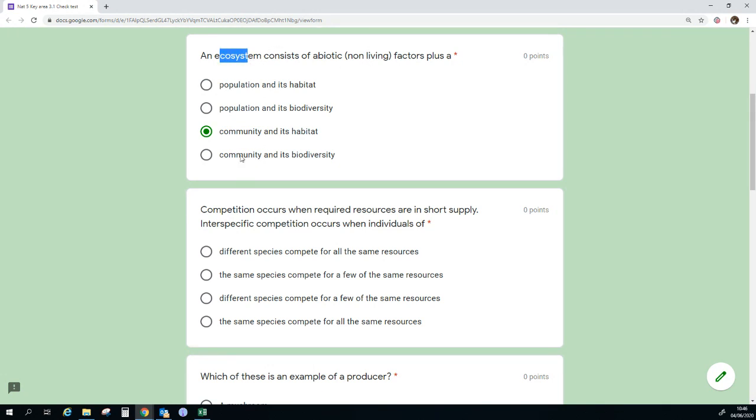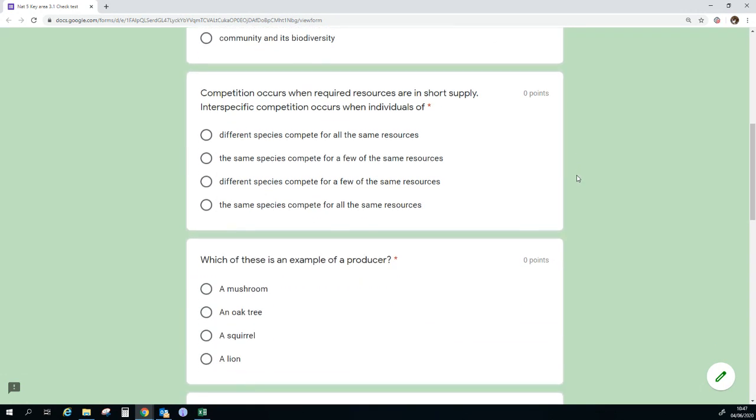But let's see here. Community plus the biodiversity. So that's not right. Biodiversity really is a measure of the variation within your community. If you think about it, it's the number of different species, the number of different populations. So I'm going to go with the community, habitat, and the conditions, basically the climate, being the ecosystem.